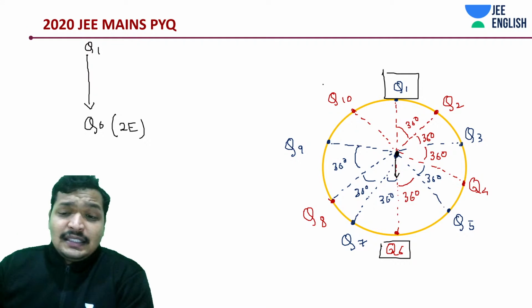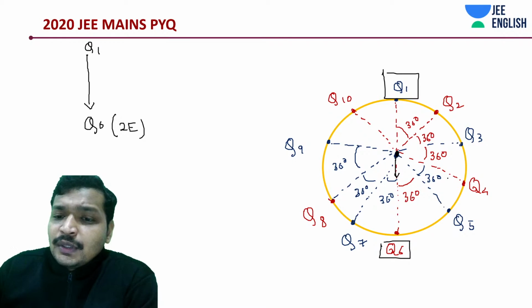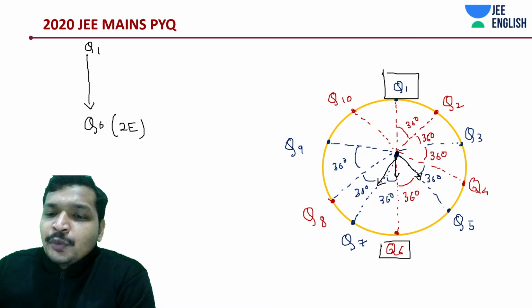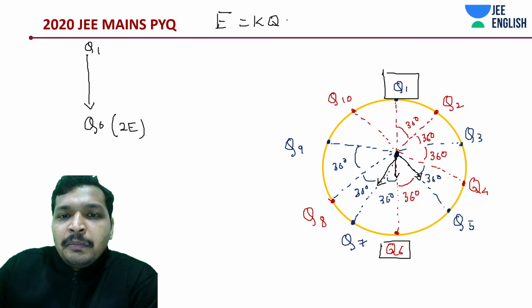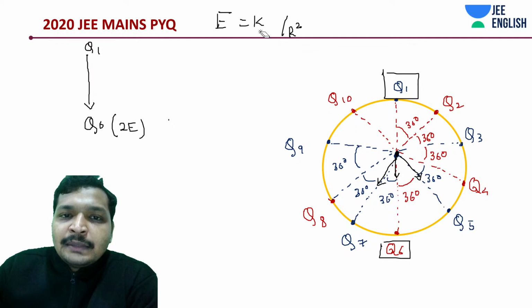Okay, let's analyze. And Q2, let's do a thing. I'm going to take this pair. Field to be E. What is E? I'm just writing down the value of E over here: KQ by R square. Small q, capital Q, just magnitude. We're just talking about strictly magnitude.